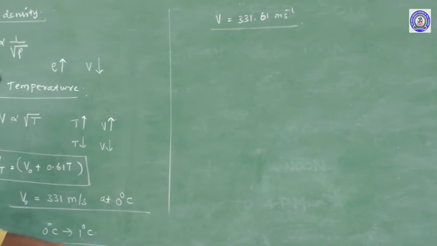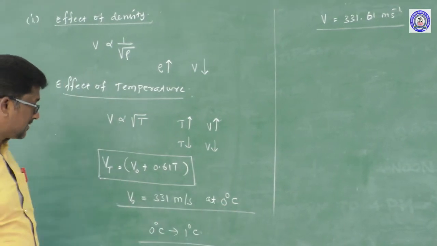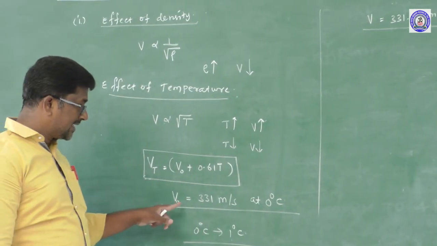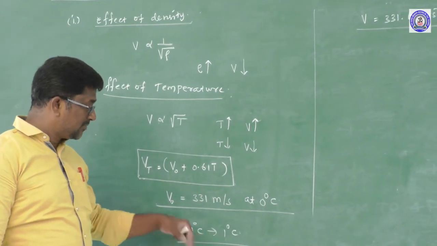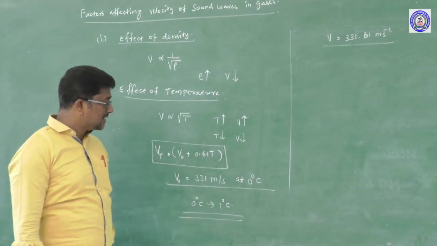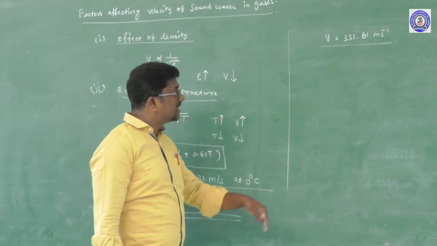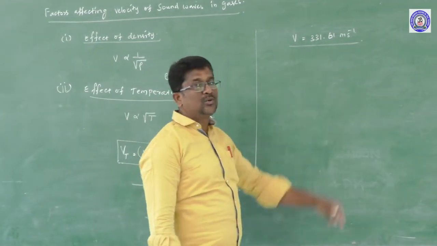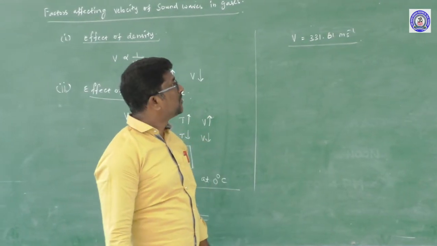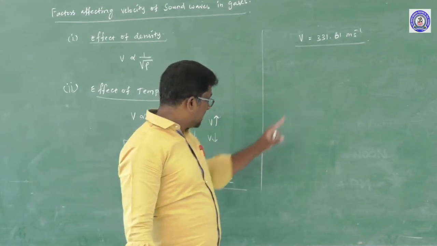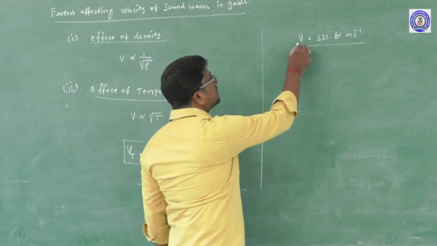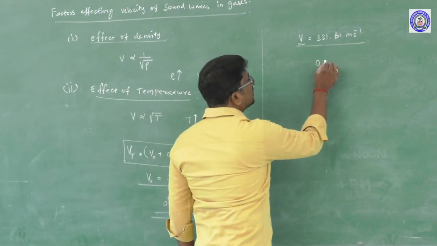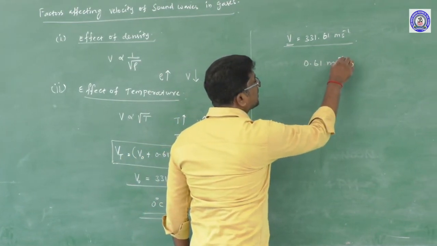If the temperature of the gas is at 0 degree Celsius, the velocity of sound wave in the gas is 331 meter per second. If the temperature is increased by 1 degree Celsius, the speed of sound wave in the same gas becomes 331.61 meter second power minus 1. It means if the temperature of the gas increases by 1 degree Celsius, the velocity of sound wave increases by 0.61 meter second power minus 1.